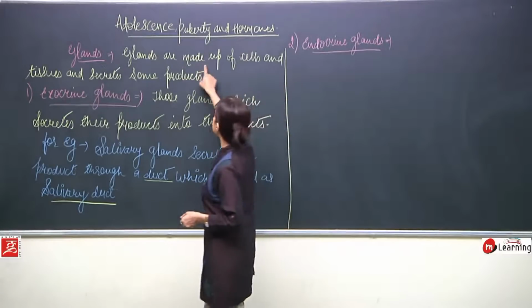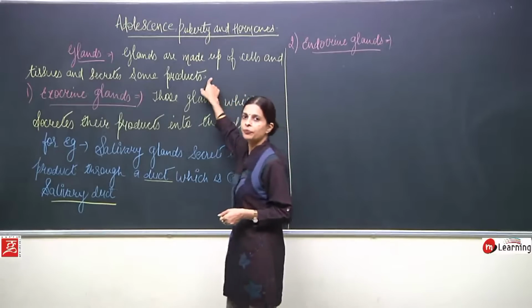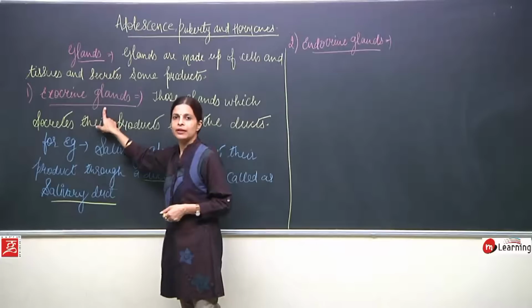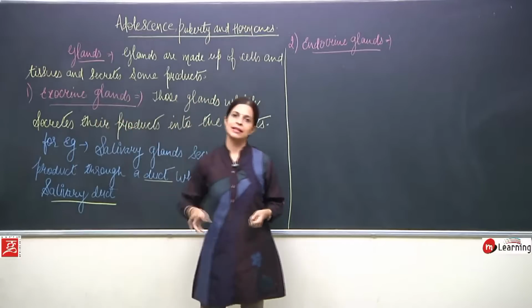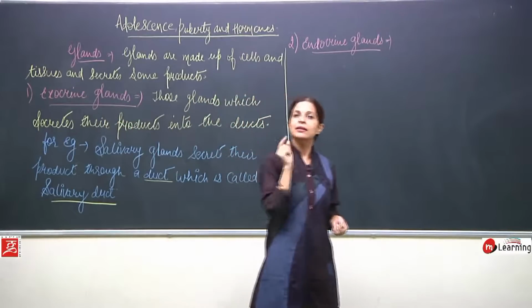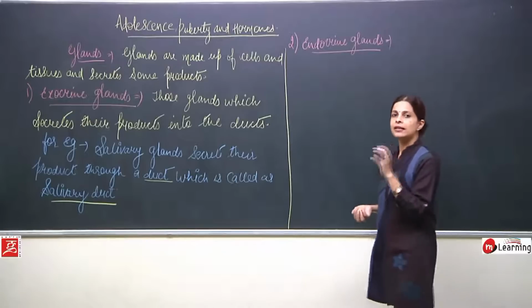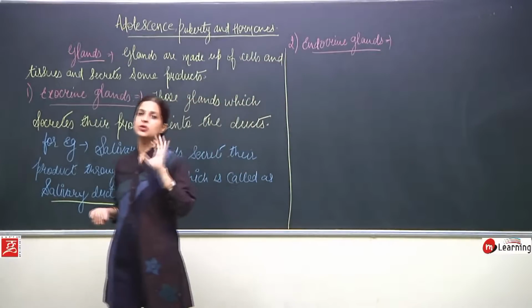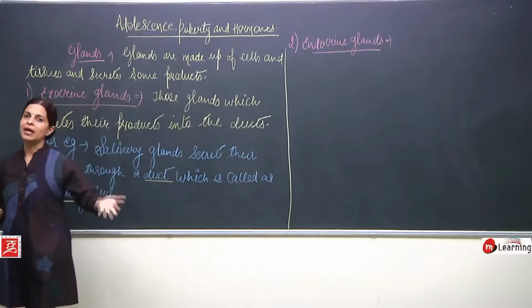See, we'll read this. What are glands? Glands are made up of cells and tissues and secrete some product. So whether it is an endocrine gland or an exocrine gland, both will secrete. But the biggest difference is that exocrine glands are those glands which secrete their product into a tube. That means, in the example I gave, they have a pipe.